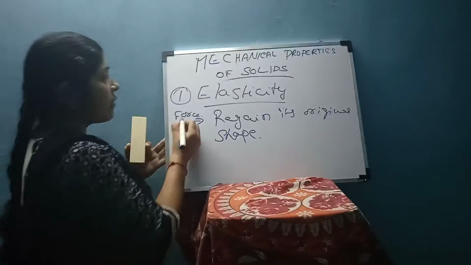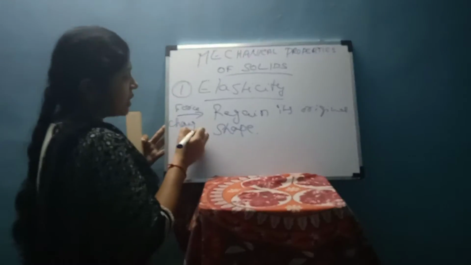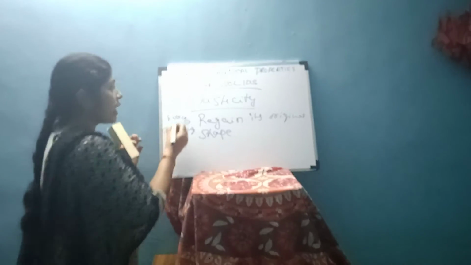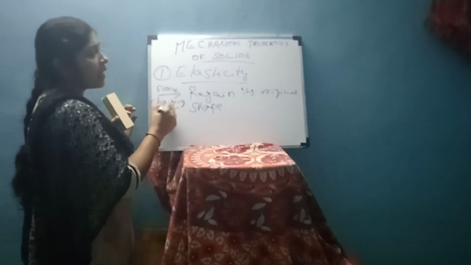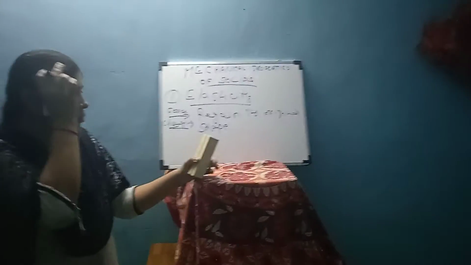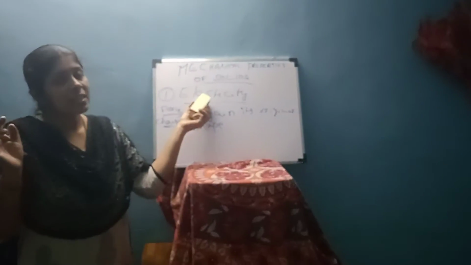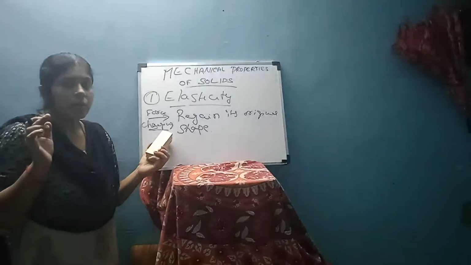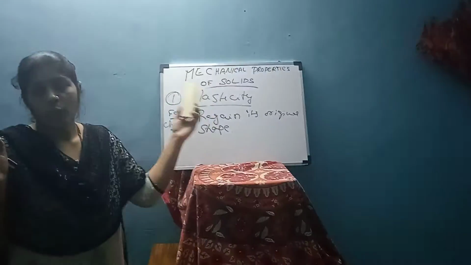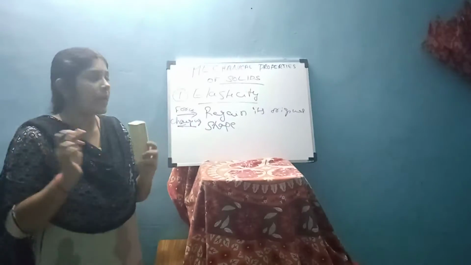When we apply the force, it changes its shape; when we remove that force, it regains its original shape. This property is called the elasticity property. I think everyone is clear about what the elasticity property is.